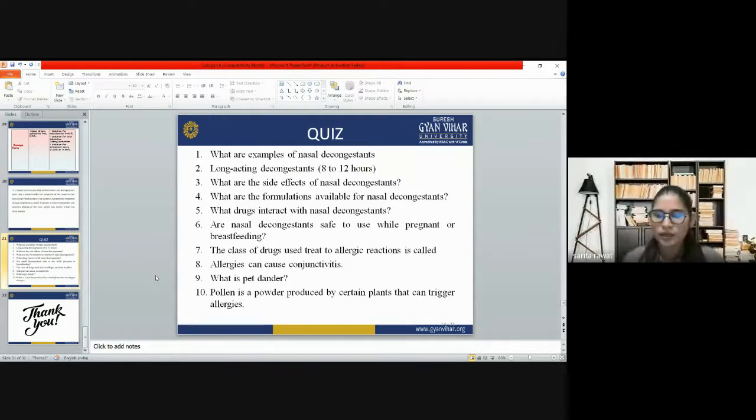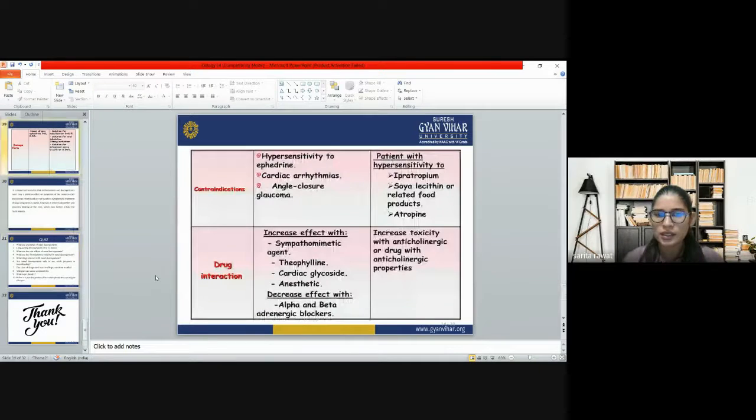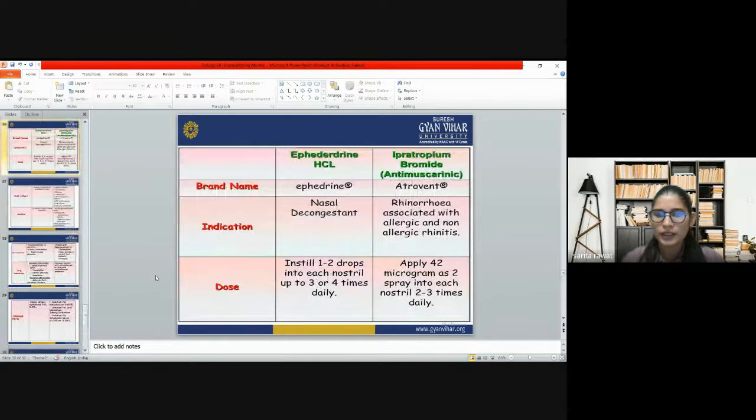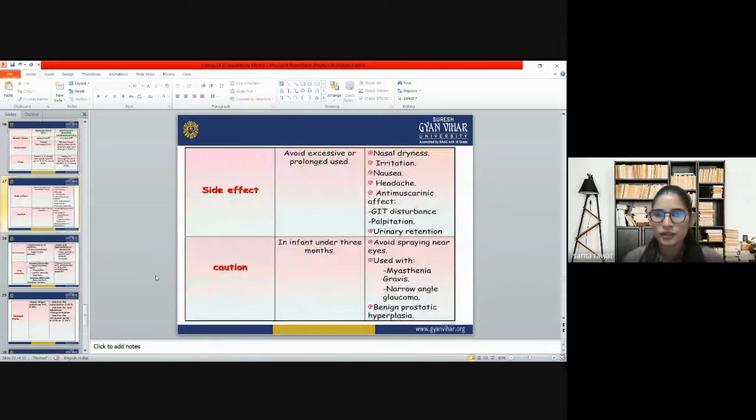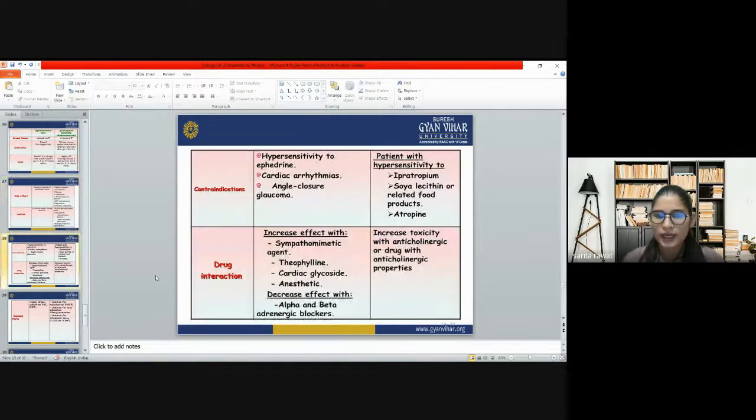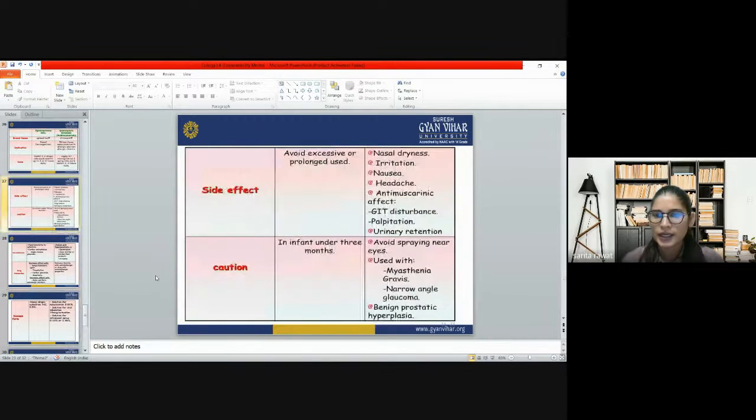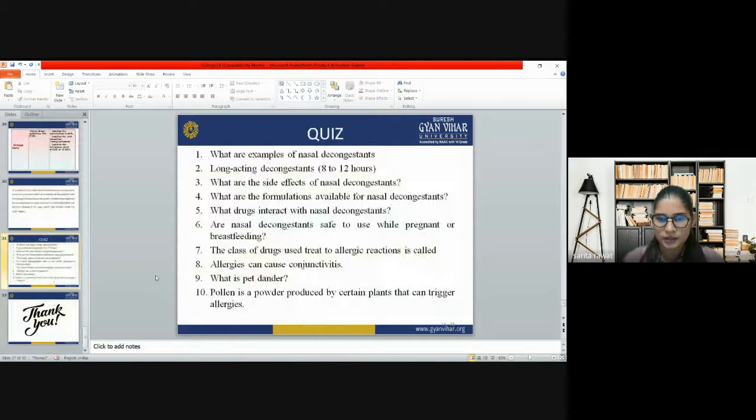Then what are the side effects of nasal decongestants? It is very easy. They may cause an increase in your blood pressure. They may cause urinary retention. According to the type of nasal decongestant we are using, there are lots of side effects. For example, you can see ephedrine. What are the ephedrine side effects? We have to avoid it in prolonged use, because it can cause side effects like nasal dryness, irritation, nausea, headache. So there are lots of side effects of nasal decongestants.